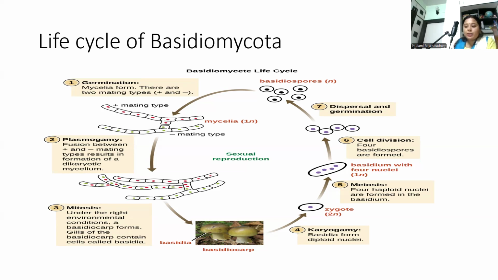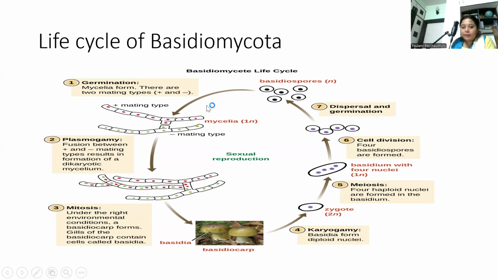Now, asexual reproduction is not common in many Basidiomycota, but found in rusts, smuts, and some yeasts. Most Basidiomycota rely on sexual reproduction for long-term propagation. Now, what is the sexual reproduction of Basidiomycota?